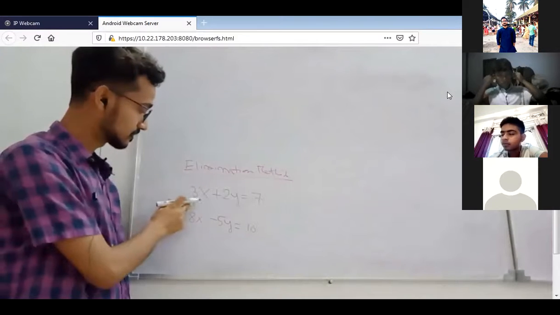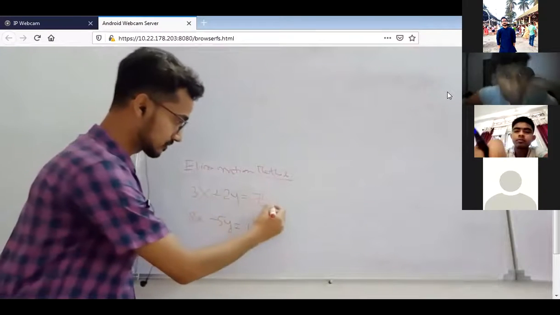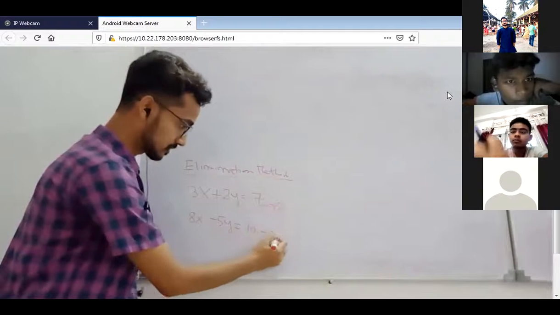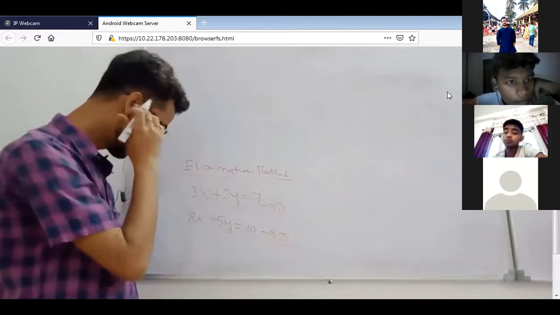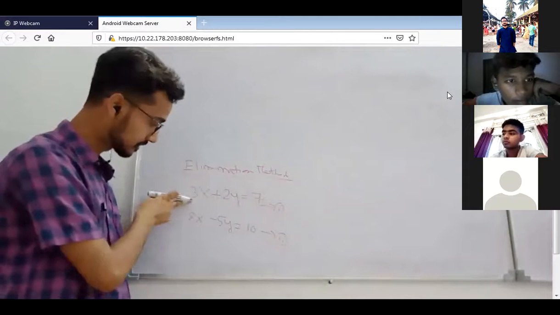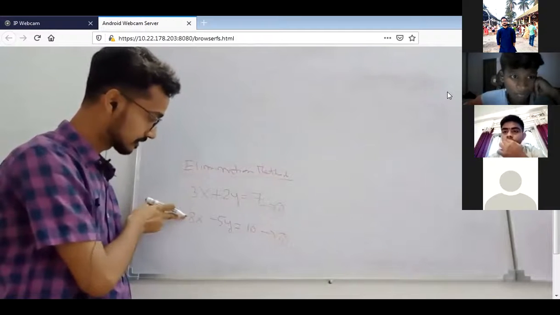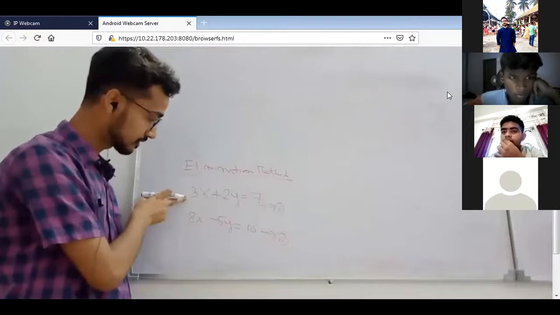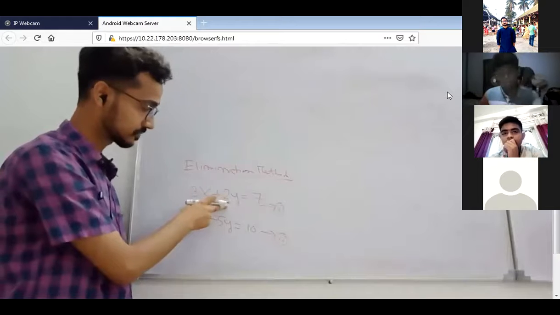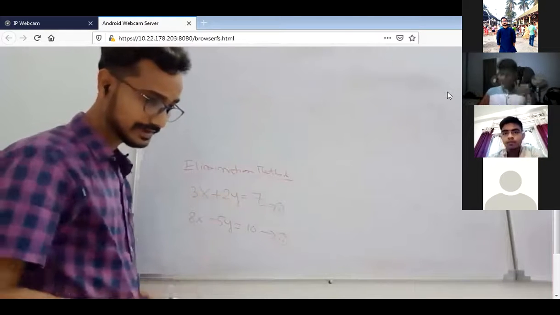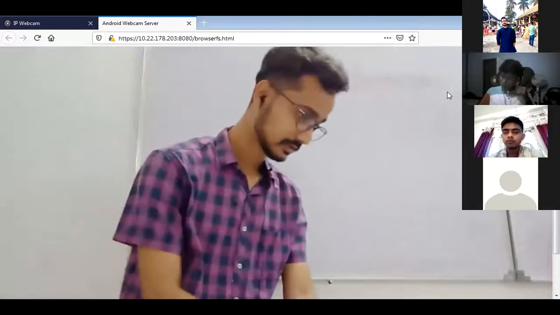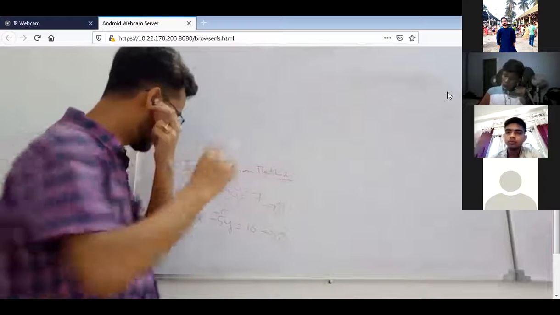Yes, sir. You have to see the coefficient of the variable. Suppose this is equation number 1, suppose this is equation number 2. In the elimination method you have to see the coefficient of the variable, then make the coefficients equal so that we can eliminate, by adding or subtracting. So you have to write down like this.